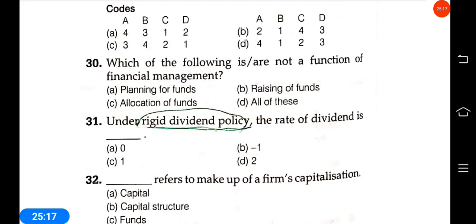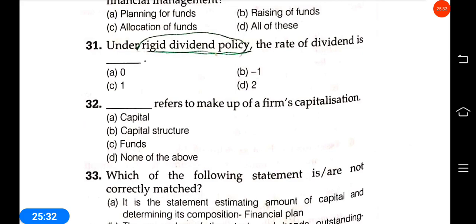Okay. Under rigid dividend policy, the ratio of a dividend is dash. This question I can't answer. Sorry. Next question 32: dash refers to the make-up of a firm's capitalization, capital structure, funds, none of these. Answer should be capital structure. Capital structure refers to the make-up of a firm's capitalization.